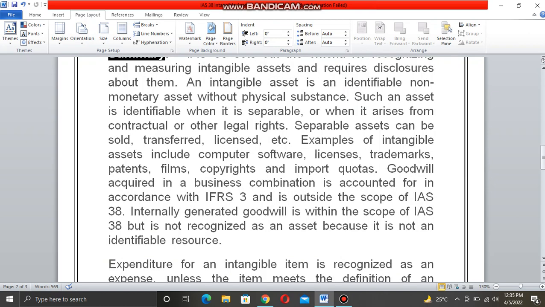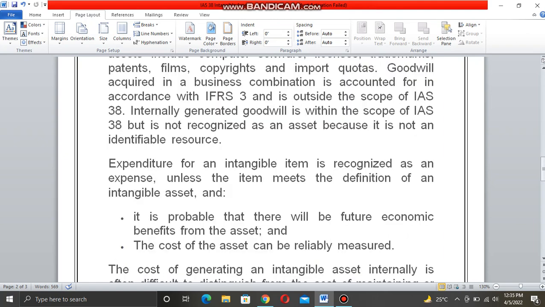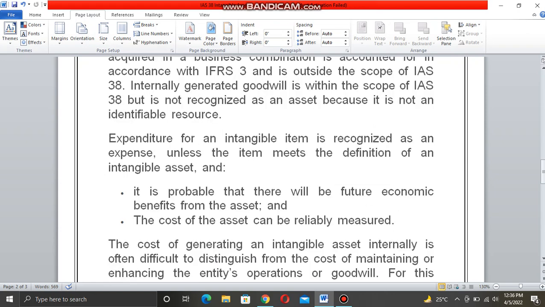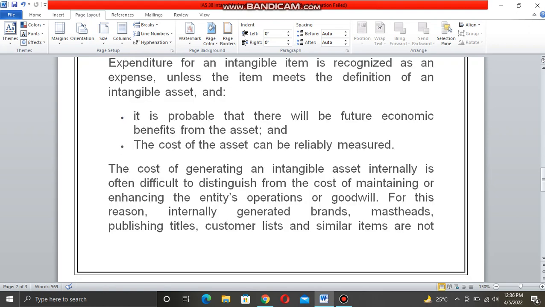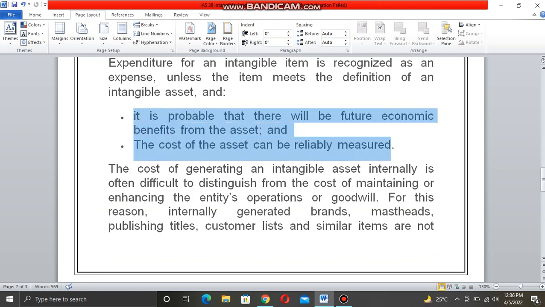Goodwill acquired in a business combination is accounted for in accordance with IFRS 3 and is outside the scope of IAS 38. Internally generated goodwill is within the scope of IAS 38 but is not recognized as an asset because it is not an identifiable resource. Expenditure on intangible items is recognized as an expense unless the item meets the definition of an intangible asset, it is probable that there will be future economic benefit from the asset, and the cost of the asset can be reliably measured. This is the definition of an asset.